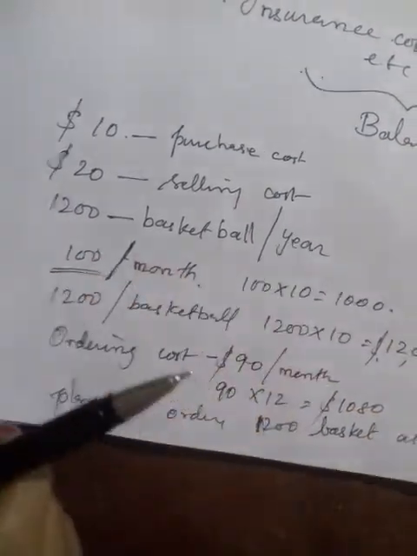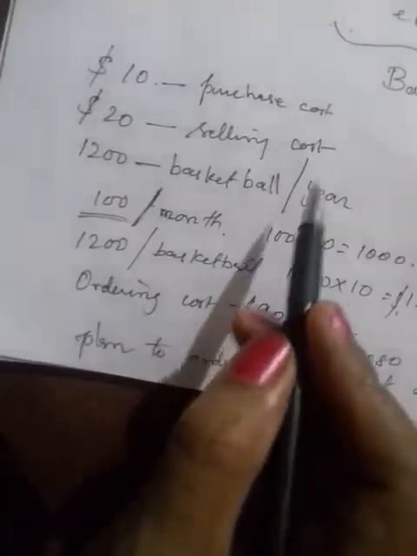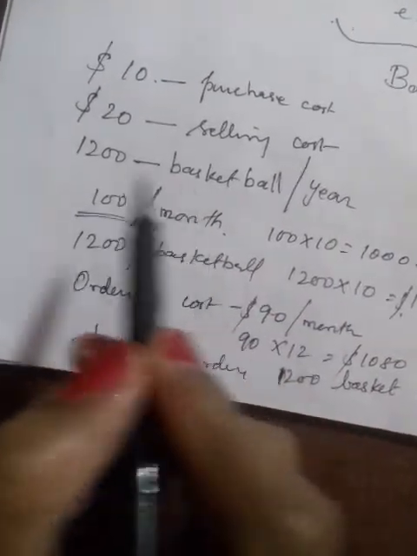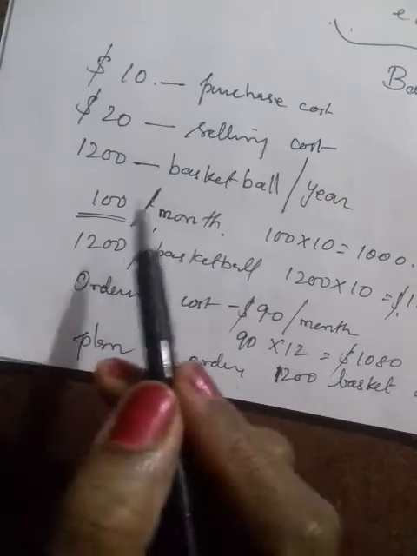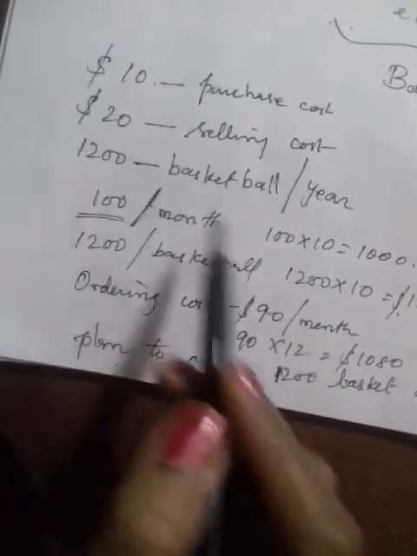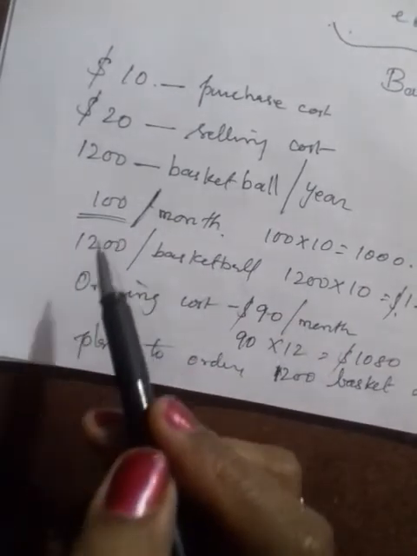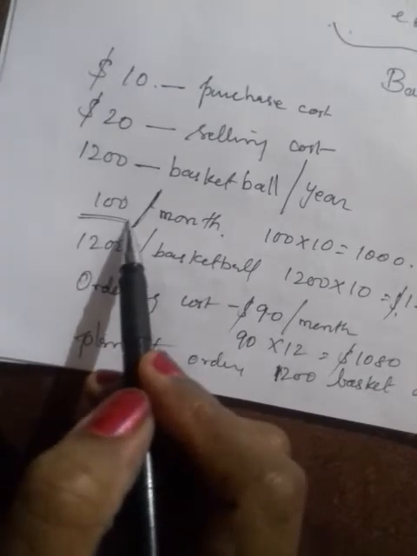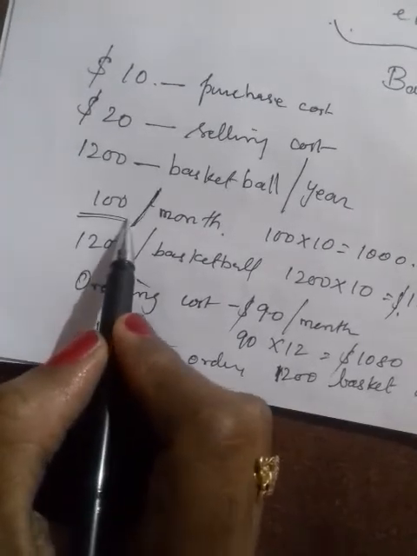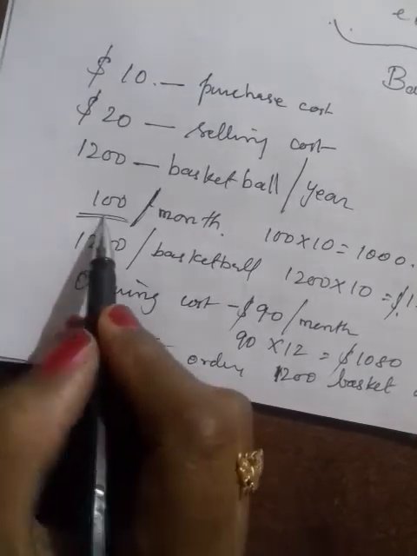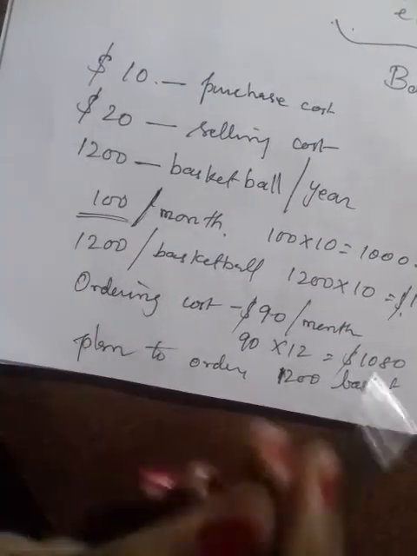Your plan is to buy 1200 basketballs per year. So per month you are planning to purchase 100, and per year this is 1200.